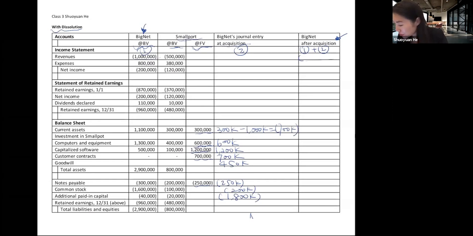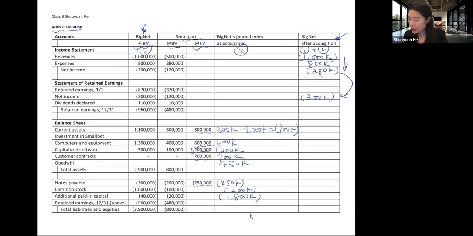So revenue is going to be 1 million. Expense is 800,000. For net income, we do it vertically. We take the consolidated revenue minus the consolidated expense, and that will give us 200,000. And this 200,000 we carry over to the statement of retained earning.